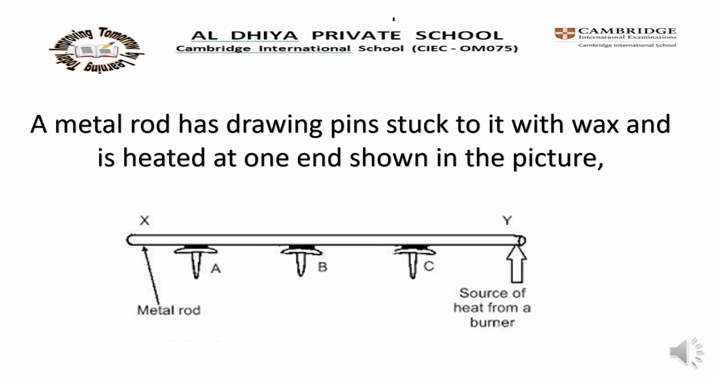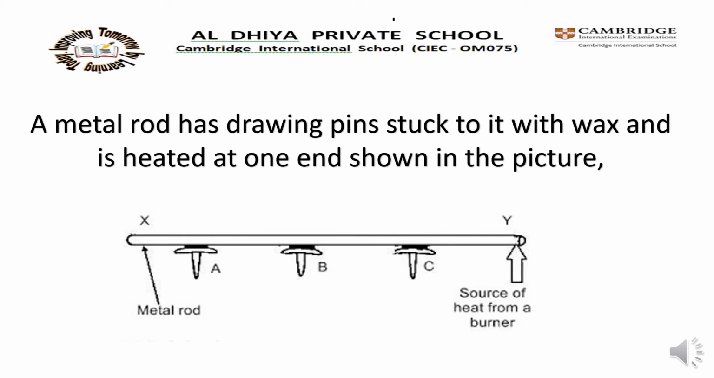Children, this is an experiment for you. A metal rod has a drawing pin stuck to it with wax and is heated at one end, as shown in the picture. What will happen? The pin nearest the heat source, any heat source, candle or Bunsen burner, will fall off first. Then the pin next to it and so on until all the pins have fallen.